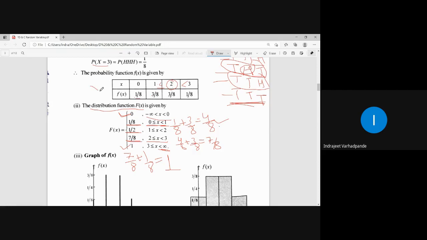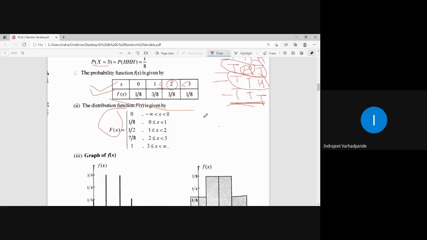So once the probability function f of x is generated, it is very simple for me to write down the probability distribution function. So distribution function is very easy or convenient to write with the help of this distribution chart or probability function f of x or probability mass function small f of x. In this question, additionally they have asked us to find out or draw the graphs of it. So how to draw the graphs of it?